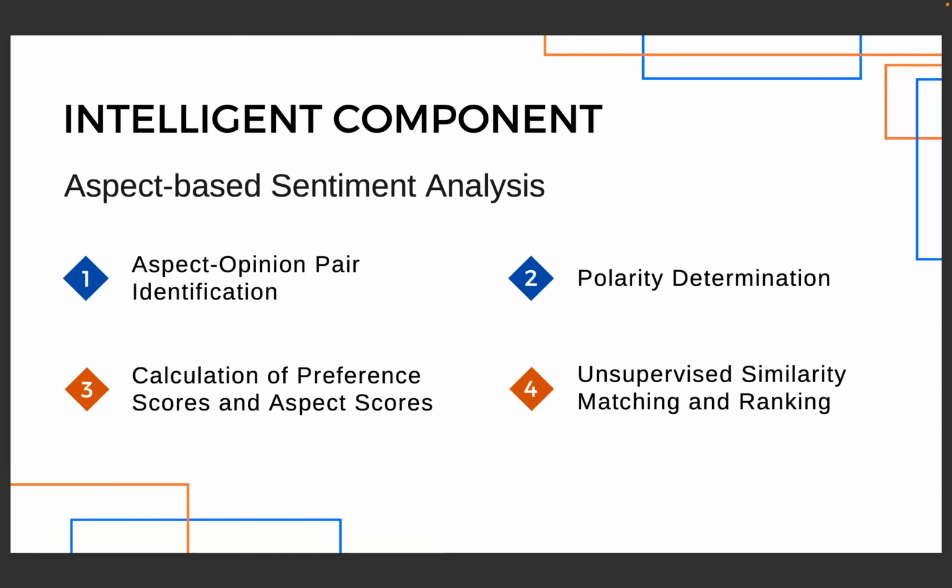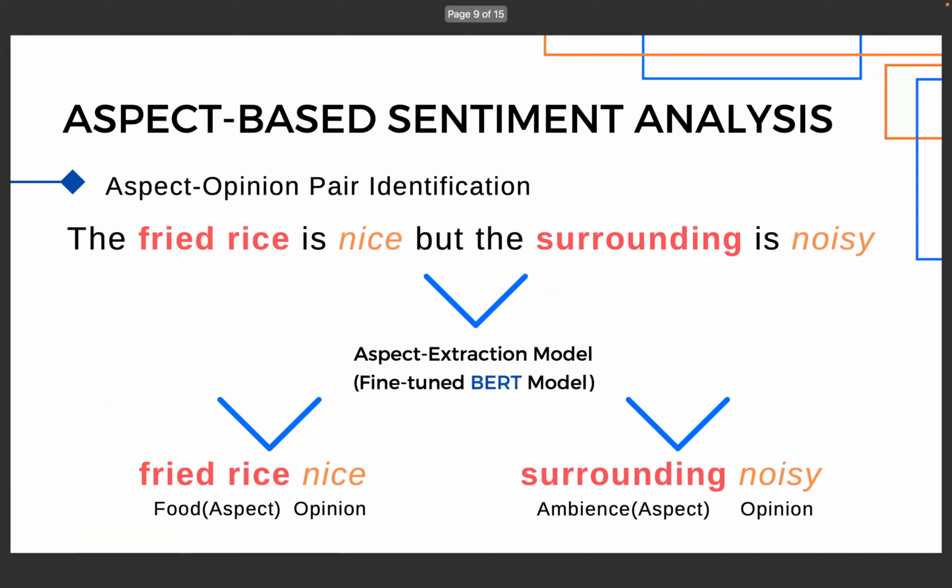The intelligent component that is used in ClickBites is the aspect-based sentiment analysis. It can generally be divided into 4 stages, which are the aspect opinion pair identification, polarity determination, calculation of preference score and aspect score, and lastly, the unsupervised similarity matching and ranking. Let's take a look at an example review here. The fried rice is nice but the surrounding is noisy.